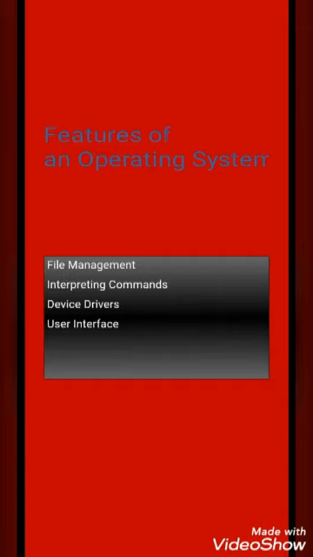So all the activities related to files, that we call file management. File management is done by the operating system only. So file management is one of the features of the operating system.